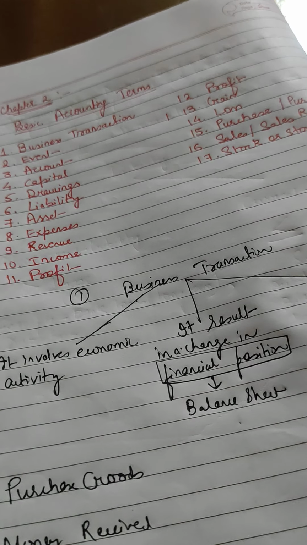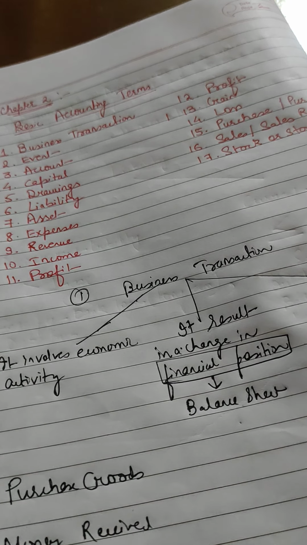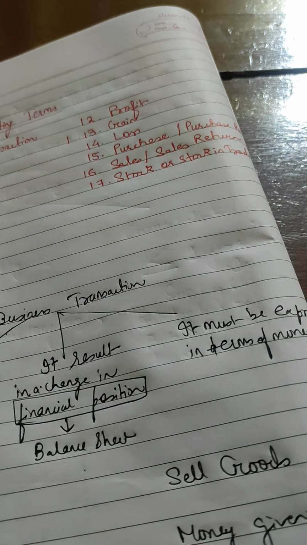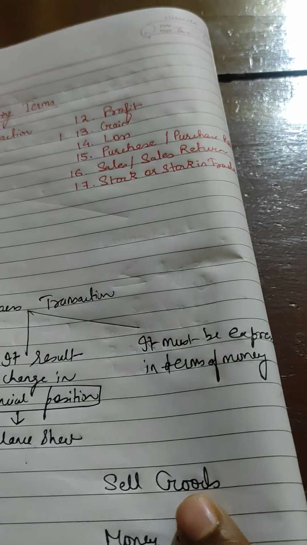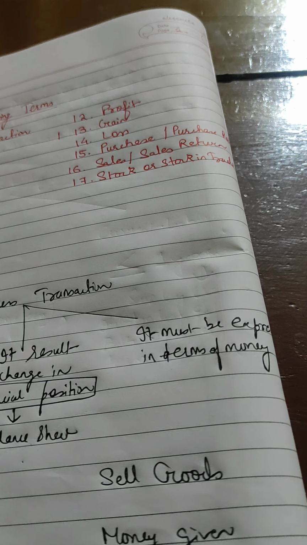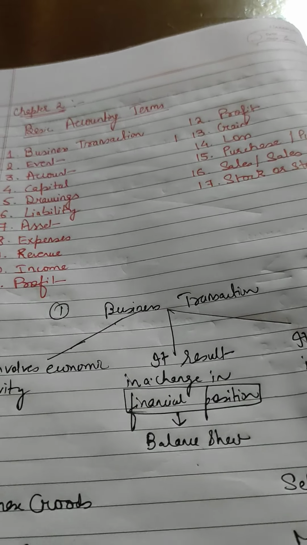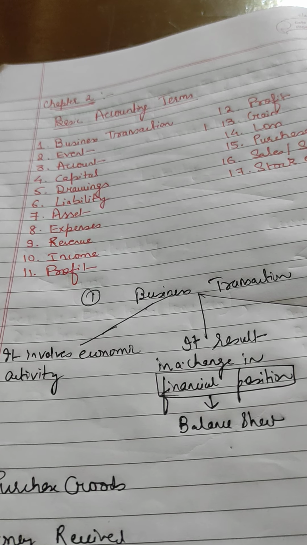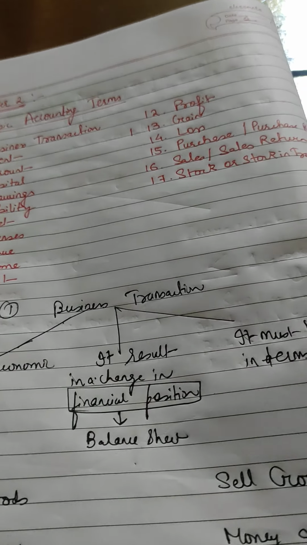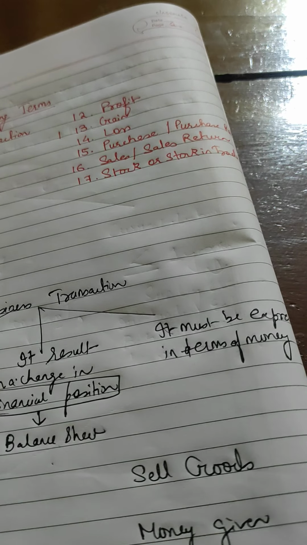Now we will learn in detail about the balance sheet afterwards. And transaction must be capable of being expressed in terms of money. Non-monetary transactions are not recorded in accounts. I think you have learned in chapter 1 that non-monetary transaction means which cannot be expressed in terms of money are not recorded in accounts. So basically business transactions have 3 features. It involves economic activity, it results in a change in financial position, then number 3, it must be expressed in terms of money.